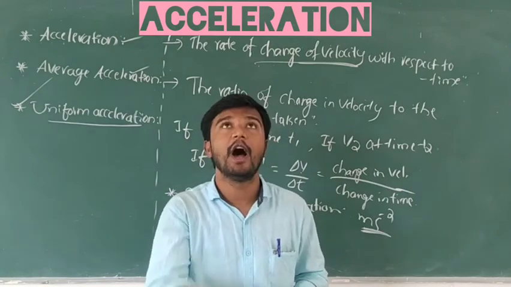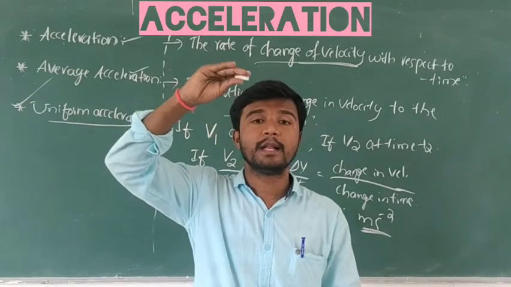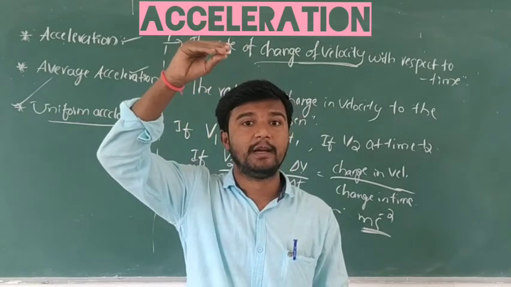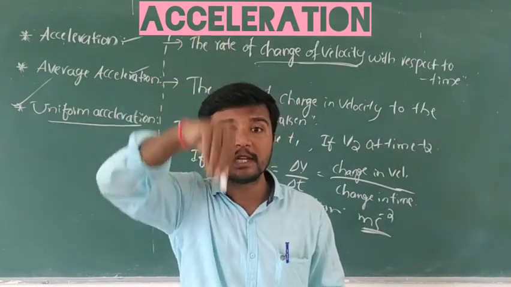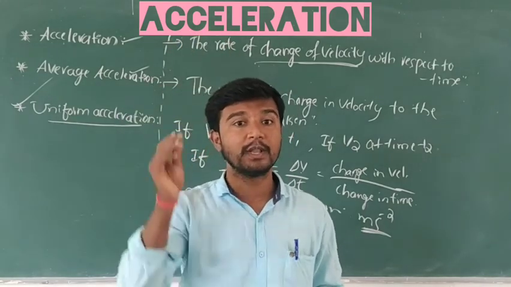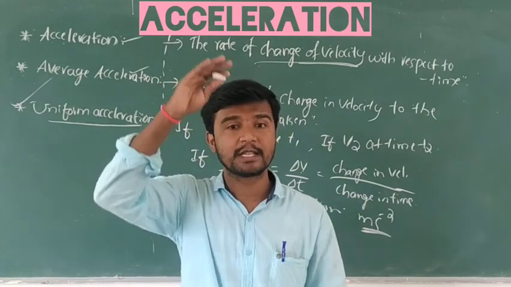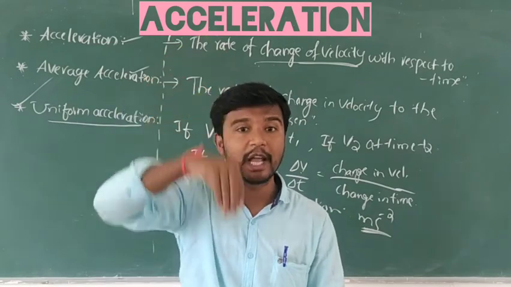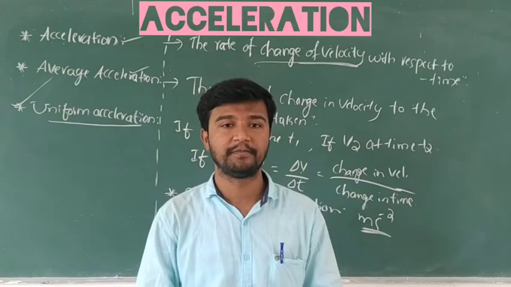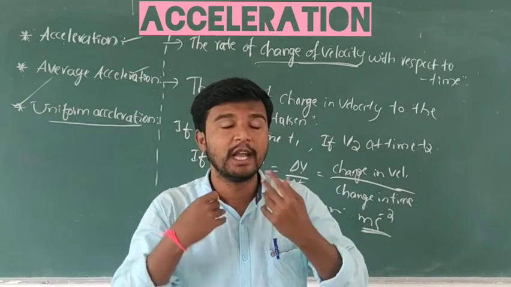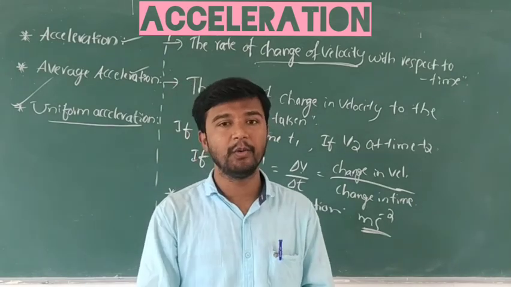The body goes up, but gravity acts opposite to the object, so the velocity decreases. Acceleration is against the velocity. This acceleration we call retardation, and it is negative.